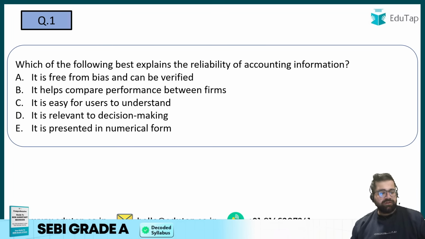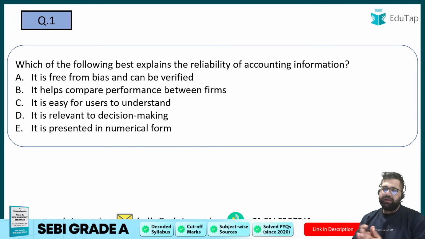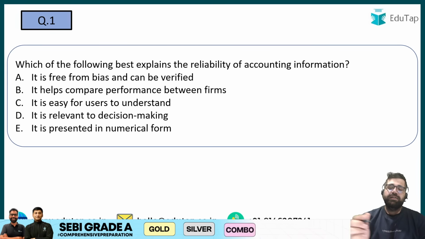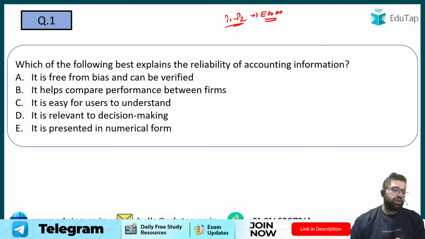Let's start. Question number 1. And yes, the level of the marathon is easy to moderate because this is a Phase 1 Paper 2 marathon, wherein the level is easy to moderate. So let's start solving the questions. Question number 1 is on your screen now.